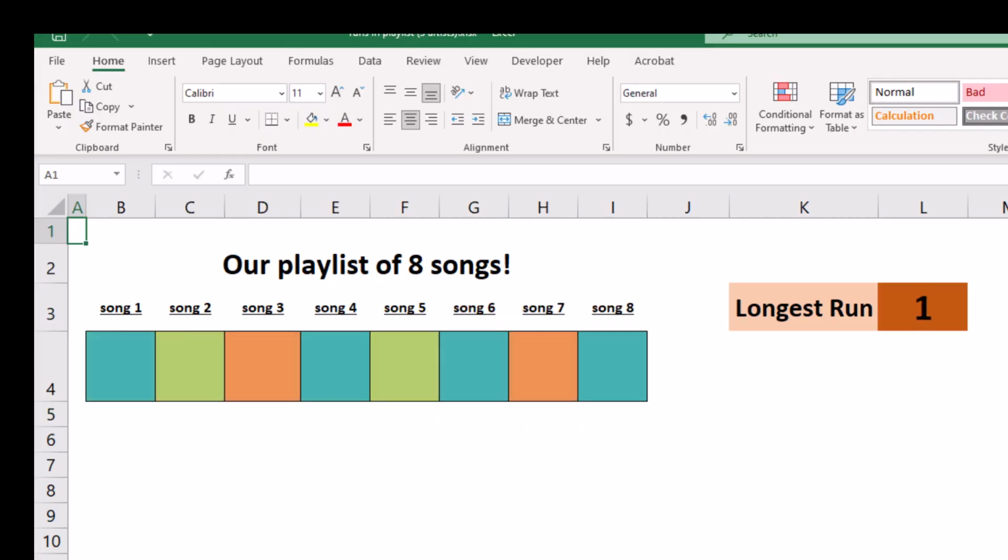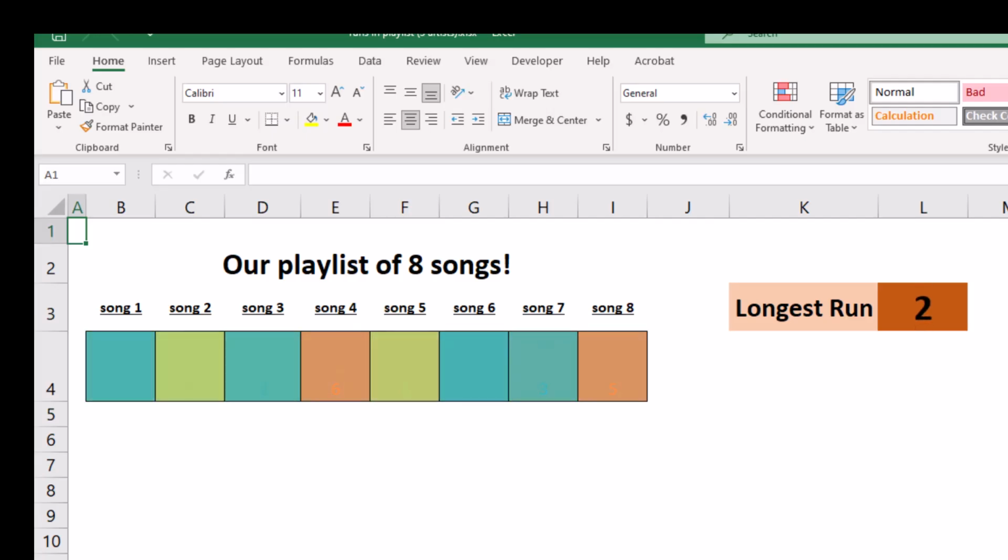Now, the longest, oh, cool. We actually saw this. This was what I was hoping for before. This is where every single song is from a different artist. That means the longest run is 1 because you never hear a repeated artist right next to itself. All right. So the shortest possible run, as you can see, is 1. I'm trying to stop it now because we saw a couple before where the longest run is 4, and that would be all of the blue songs in a row. Man, we got so many of them in that last sheet. Maybe we're not going to see them.